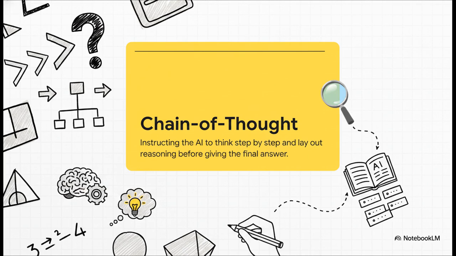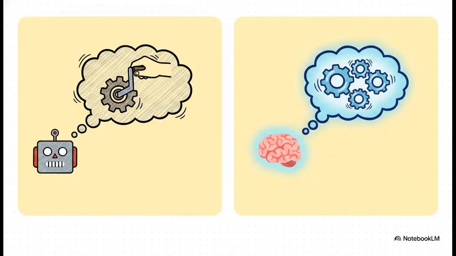But wait, what about math and complex logic? For multi-step reasoning problems, like figuring out if 28 work colleagues can fit into a wedding venue that holds 80 guests, minus 24 family members, 35 friends, and a 5-seat buffer, yeah, you need a totally different tool. You need chain-of-thought prompting. This is where you explicitly instruct the AI to think step by step, lay out your reasoning, then give the final answer. This technique really shows us the evolution of these models.